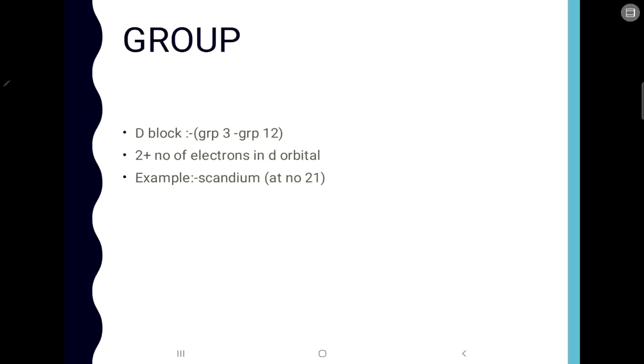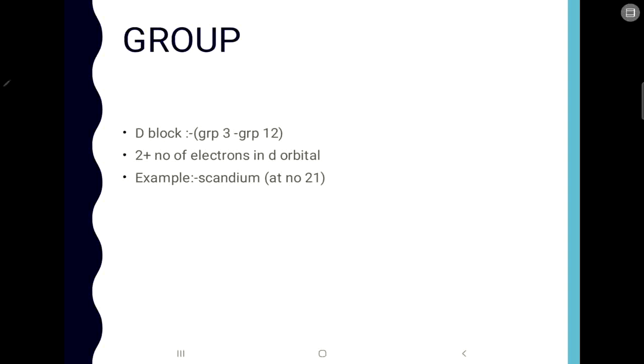Okay, now let us see for the d block elements. I just now told you that the transition elements, that is from group 3 to group 12 together, make up the d block elements. Now for the d block elements, how will you do it? Okay, now if you have got a d block element, for example we'll take scandium.